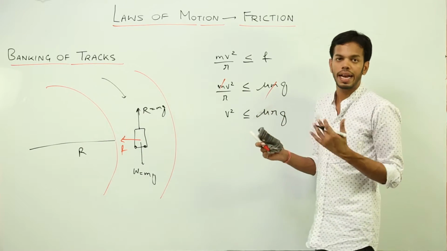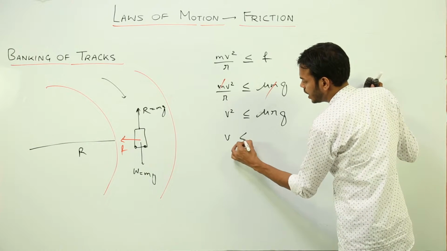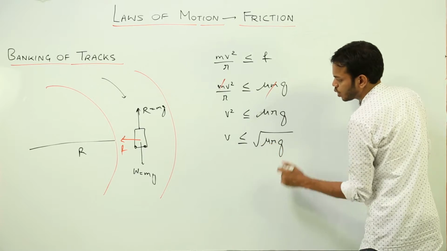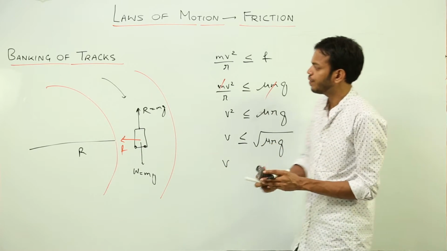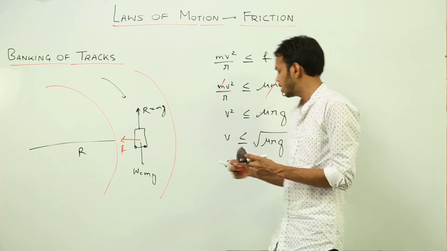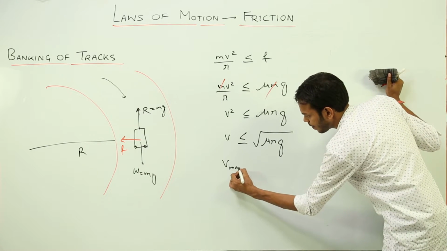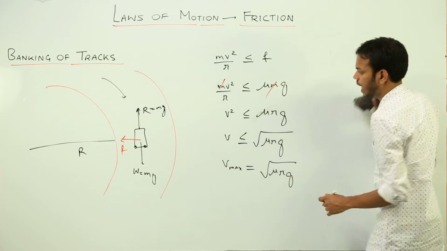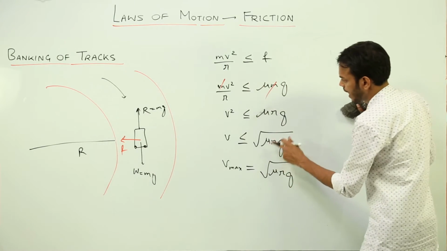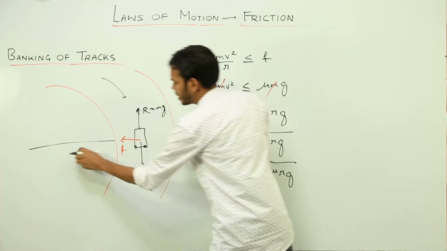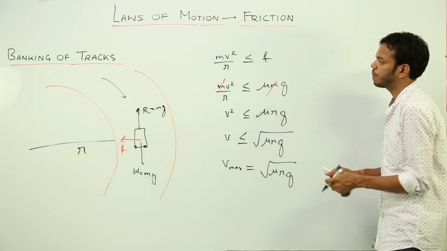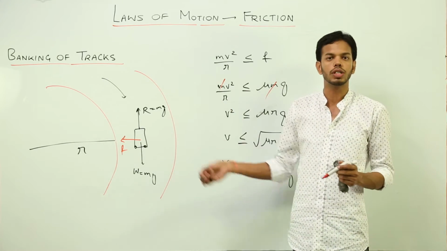So v must be less than or equal to under root mu r g. So the maximum velocity with which a vehicle can take a circular curve is under root mu r g. Here r is the radius of the circular track, which I had taken by small letters, so let me change this. This is small r, the radius of the track. So this is the maximum velocity with which the vehicle can go about a circular path.